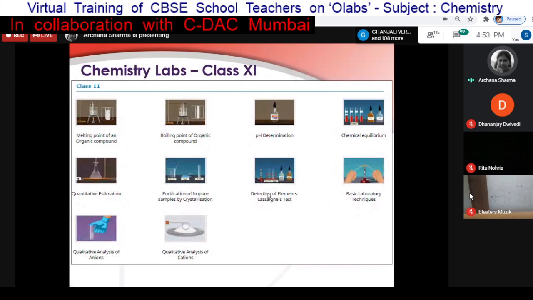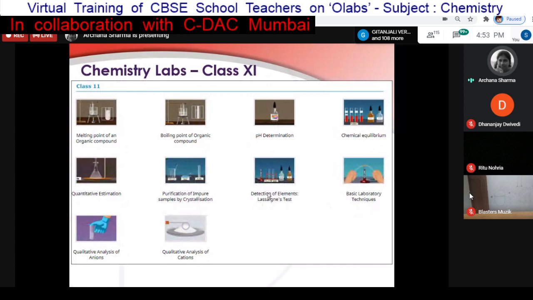All these apparatus and facilities we are providing here in the OLabs, in a simulation environment, so students can do the activities using a simple computer system.